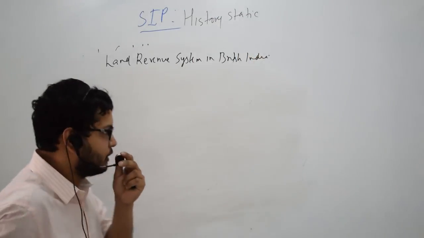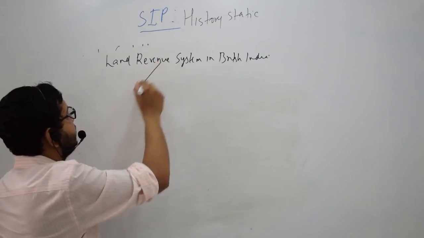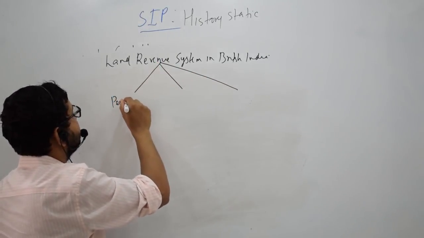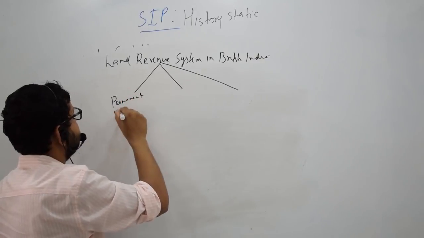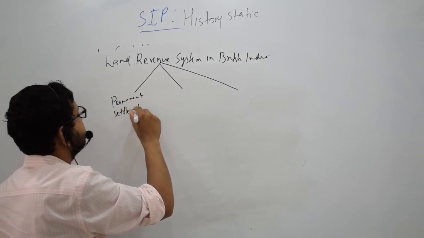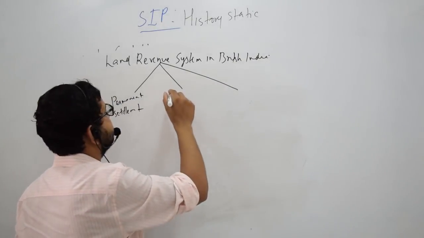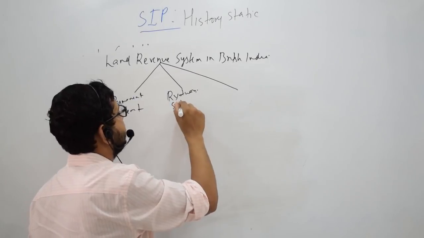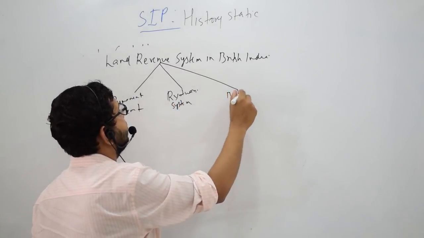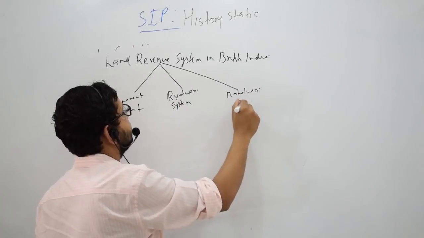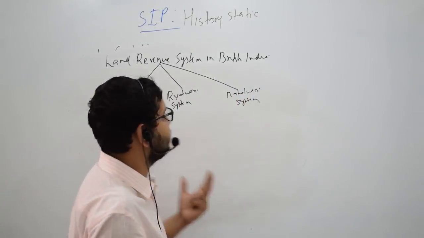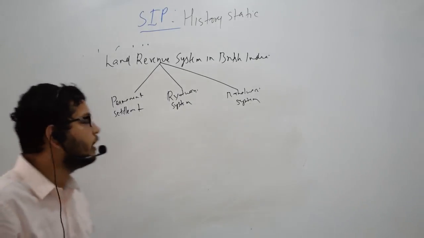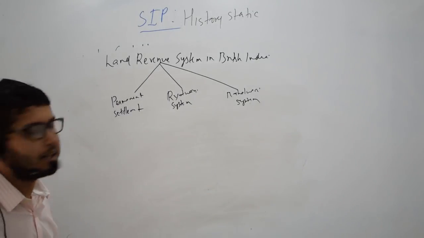So as we know, there were three kinds of land revenue system in British India. They were permanent settlement, secondly the Ryotwari system, and thirdly the Mahalwari. So these three systems were introduced in India. The first system which was introduced in India was the system of permanent settlement.